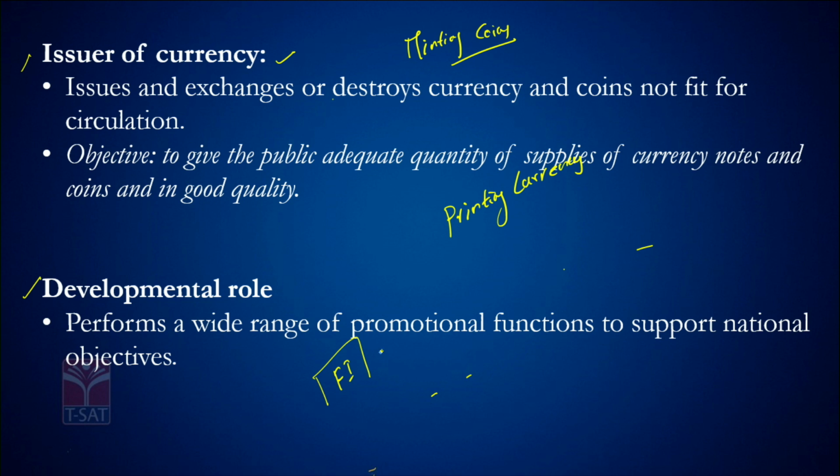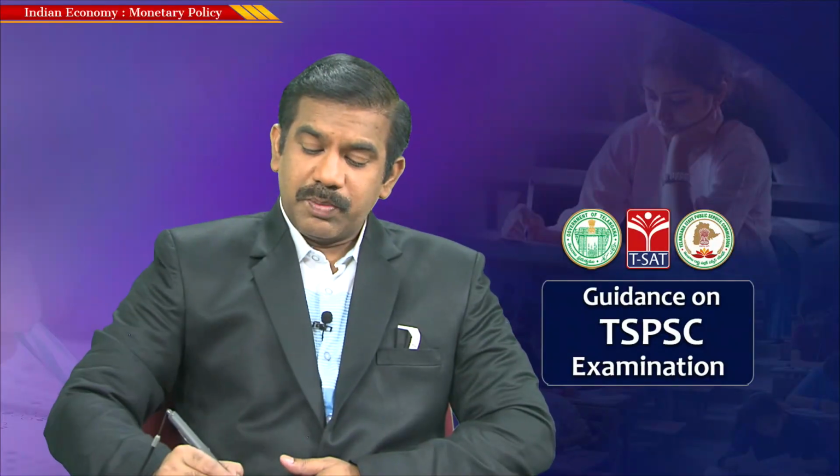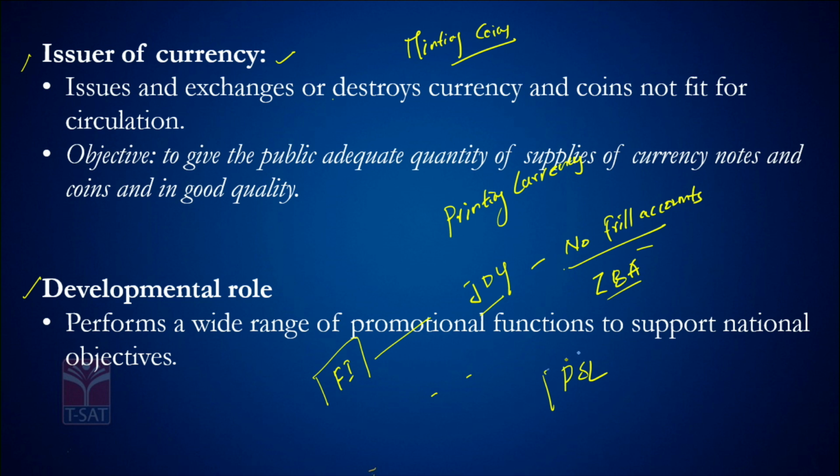As a result, you might be aware of the initiative Pradhan Mantri Jan Dhan Yojana, to provide no-frill accounts to many people who don't have access to a bank account. No-frill accounts are zero balance accounts. Whenever the government comes with various policy initiatives, similarly the priority sector lending scheme, you might all be aware of it, and a scheme by the name Differential Rate of Interest scheme.